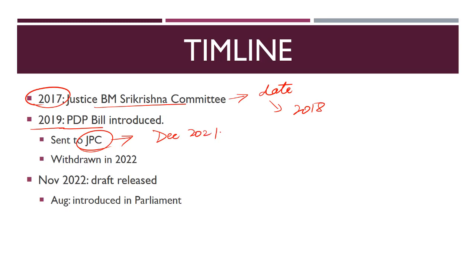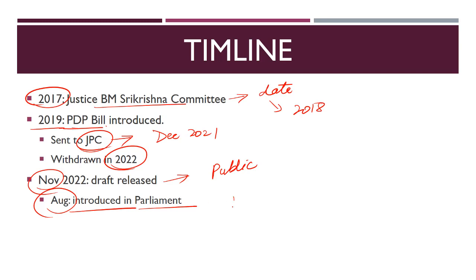On the basis of this report, the PDP bill was withdrawn from Parliament in 2022, and later in November 2022, a draft was released so that comments could be gotten from the public, so that there is public consultation and the public can tell what major provisions they need amended or changed in this bill. Then again in August, that is this month only, this bill was finally introduced in Parliament as the DPDP, that is the Digital Personal Data Protection Bill.